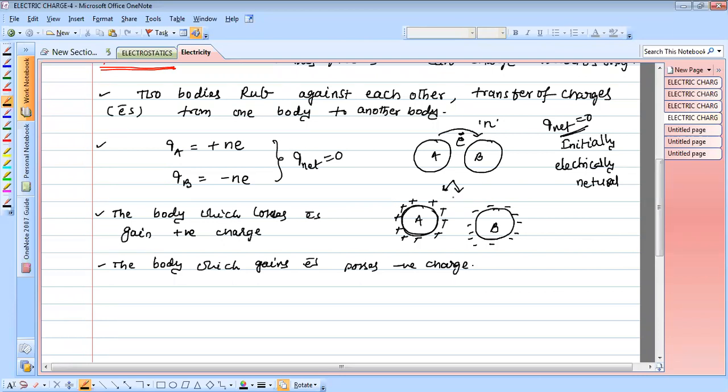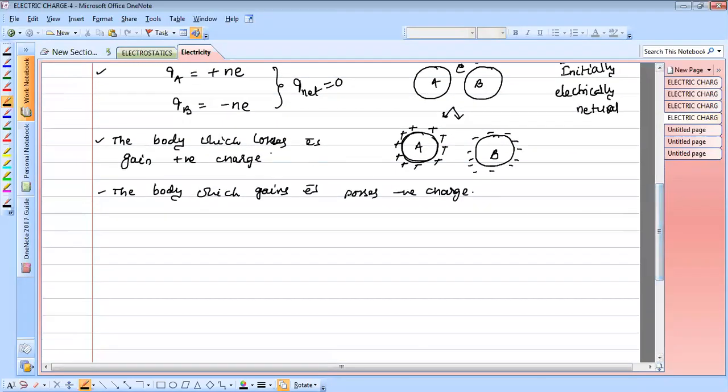So what is the key concept here? The two bodies have the same amount of charge, but one is positive charge and the other is negative charge. Here I want to ask a small question. Is there any change in the mass of the body?